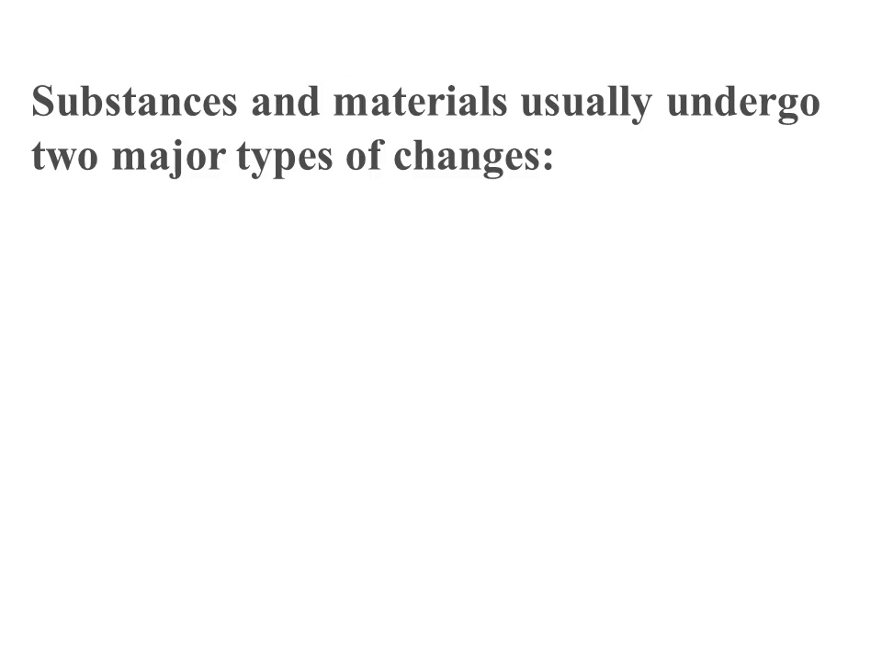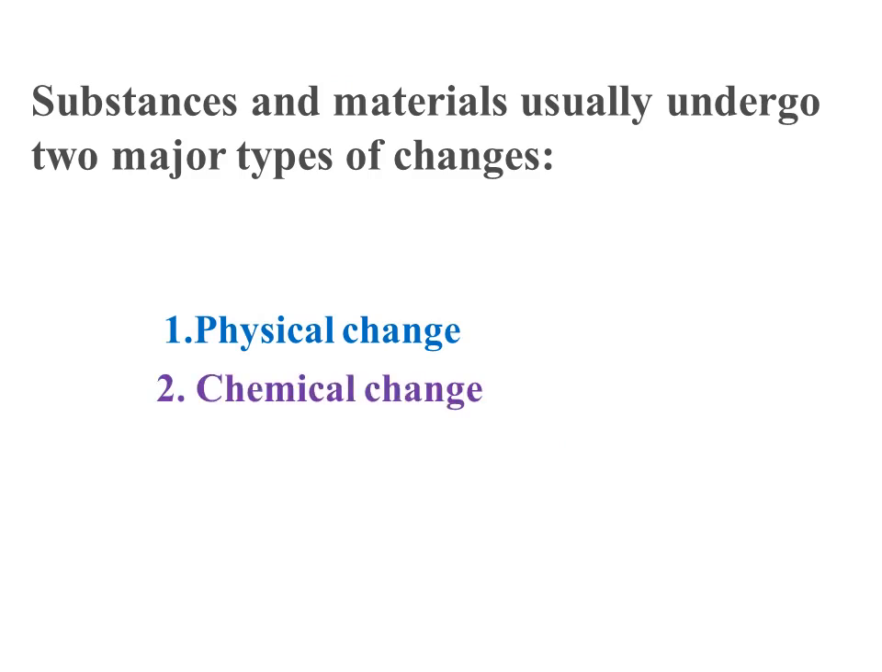Substances and materials usually undergo two major types of change. One is physical change, next is chemical change. We have already learned about reversible and irreversible changes. Now you can relate those reversible and irreversible changes with these two changes, physical change and chemical change. So let's start with physical.